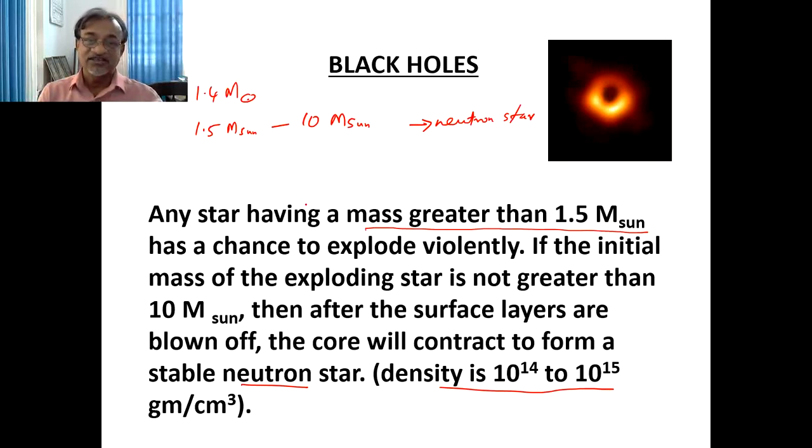That is, any star having a mass greater than 1.5 M sun has a chance to explode violently.